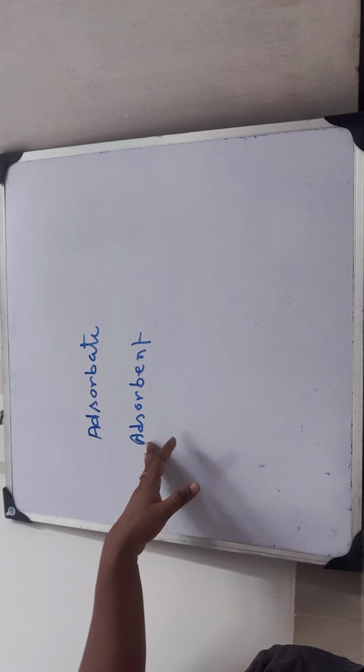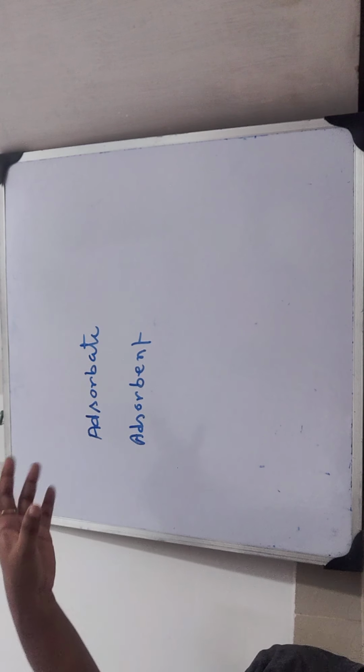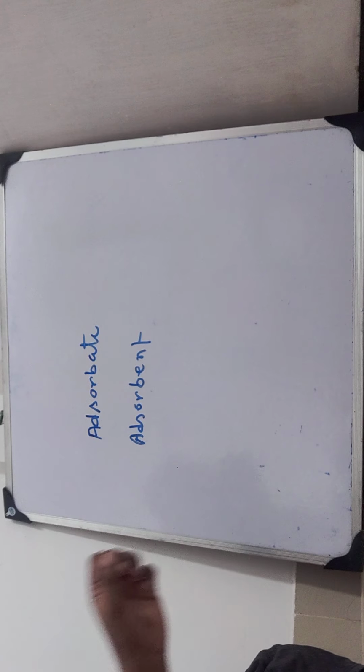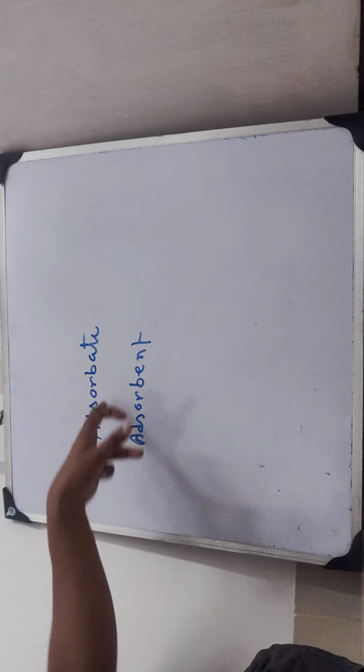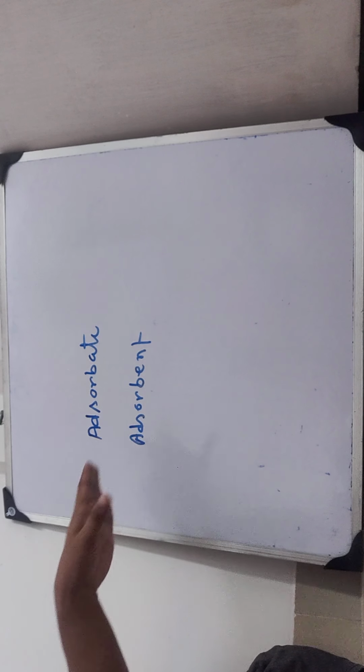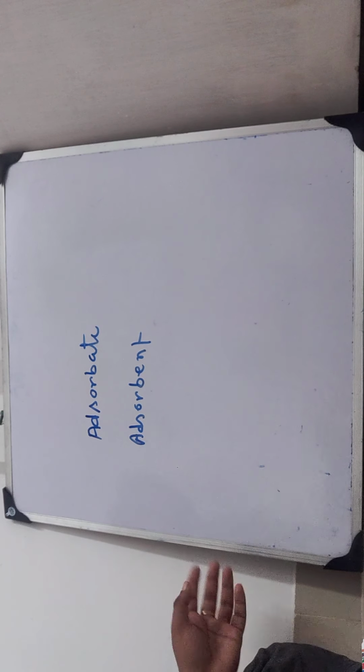If a solid or liquid is adsorbing a particular molecular species, then those molecular species will be known as adsorbate and the solid or liquid will be known as adsorbent. I think it is clear to you. Now we know what is adsorption and the difference between adsorption and absorption.